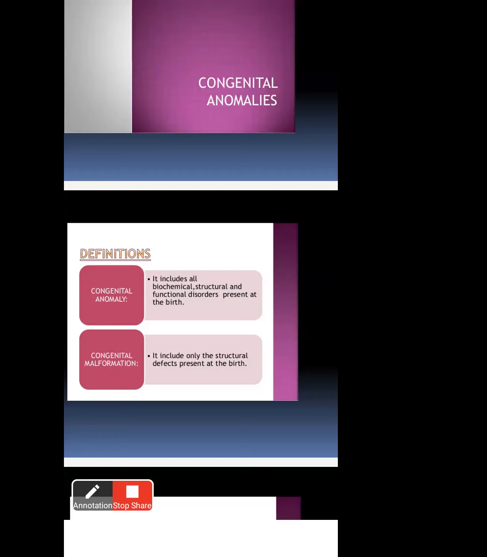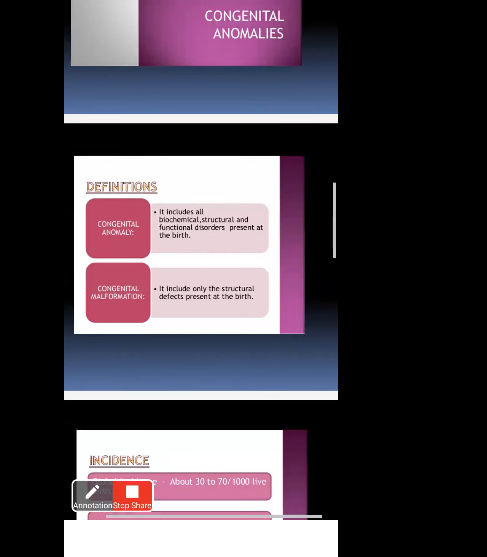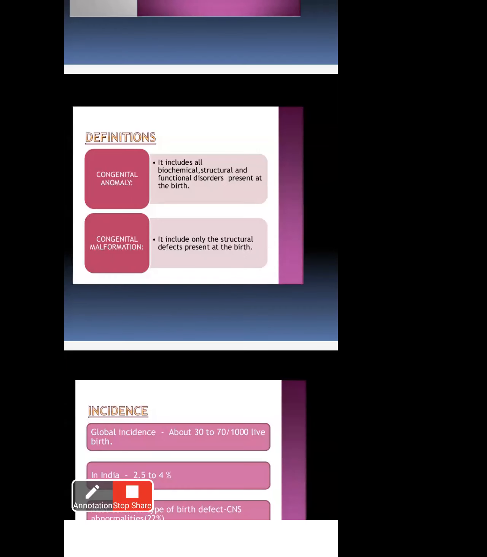Congenital means a physical abnormality or a mental abnormality. Anomalies means abnormalities. Congenital anomalies means abnormal diseases. Now we'll discuss definitions. What is congenital anomaly? What is congenital malformation? Mal means abnormal. Congenital malformation means abnormal diseases, and congenital anomaly means abnormal diseases.